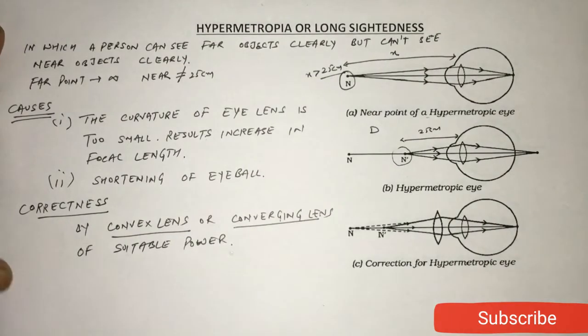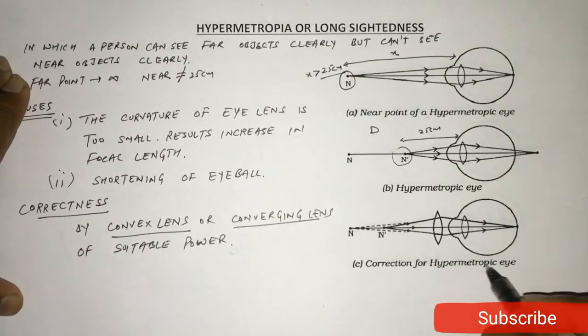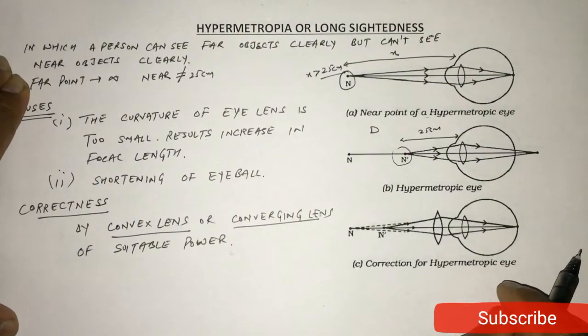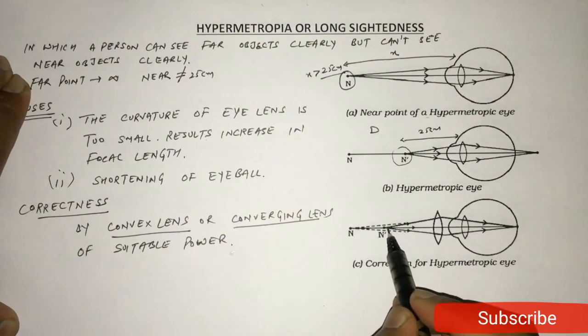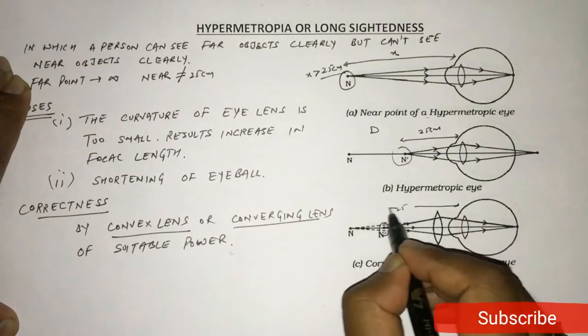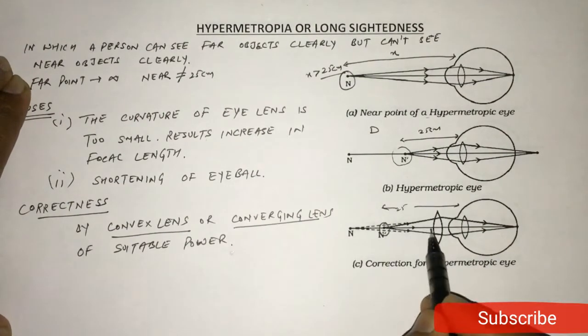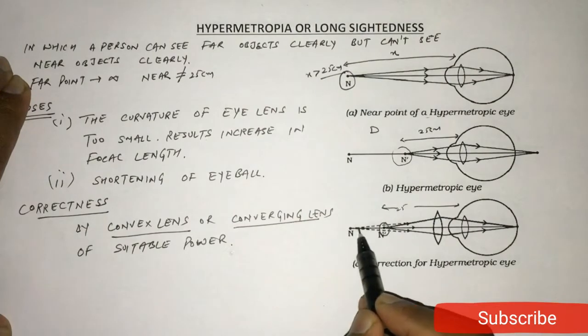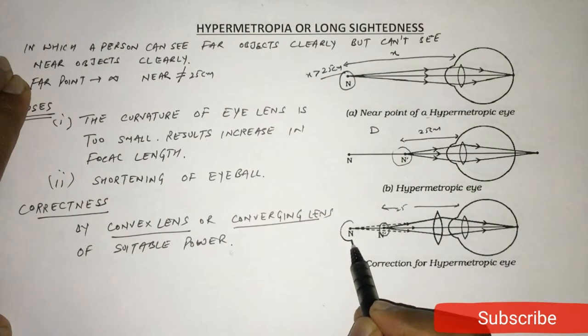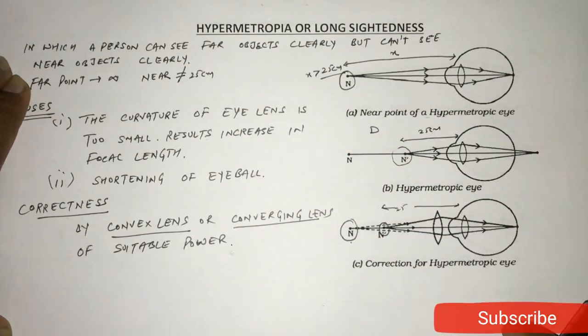Clear? Now what happens in this case? Suppose we use a convex lens of appropriate power for this hypermetropic eye. So the virtual image of this object which is placed at 25 centimeter, means the near point of a normal eye, in that case this convex lens forms a virtual image at n, means the near point of hypermetropic eye.